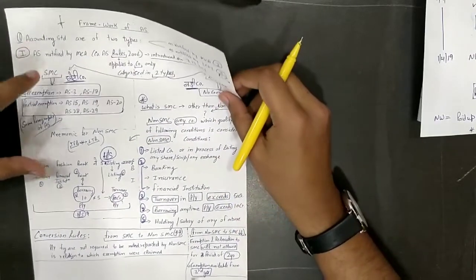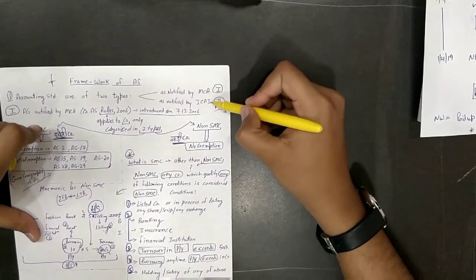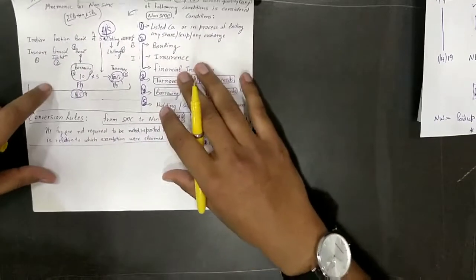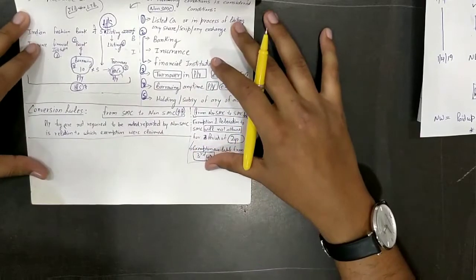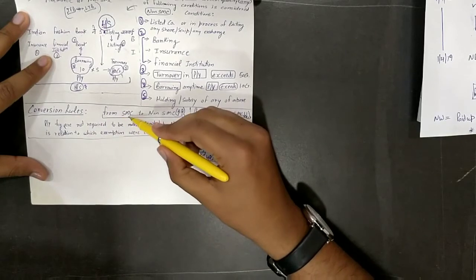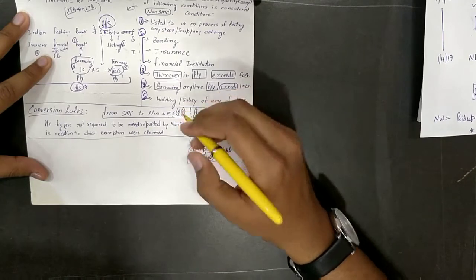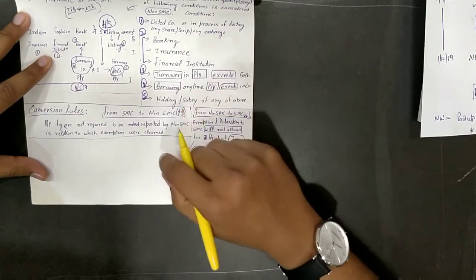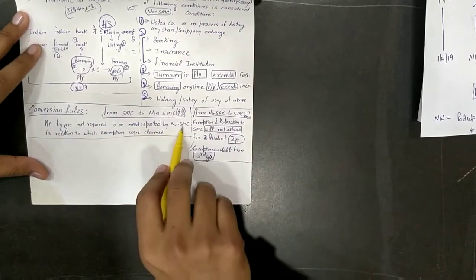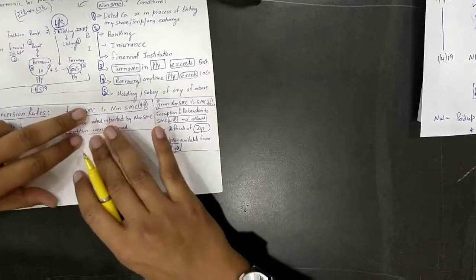Alright, now I told you there are 2 types of AS, MCA and ICAI. ICAI AS are for non-companies, these are for companies. There is one more thing which you should learn, that is conversion rules. If any SMC becomes non-SMC, means small company becomes big, upwards, छोटी से बड़ा बनना. Previous year figures are not required to be reported by non-SMC in relation to which exemptions were claimed. Perfect. That makes perfect sense.